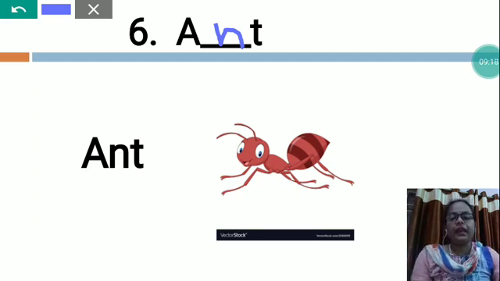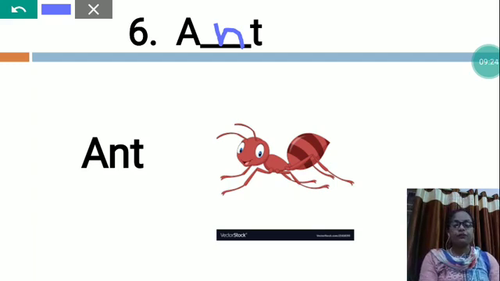A-N-T, ant. Ant is an intelligent insect. There are different kinds of ants like red ant, black ant. It has 6 tiny legs and 2 tentacles. White ants, red ants and black ants you can find everywhere.